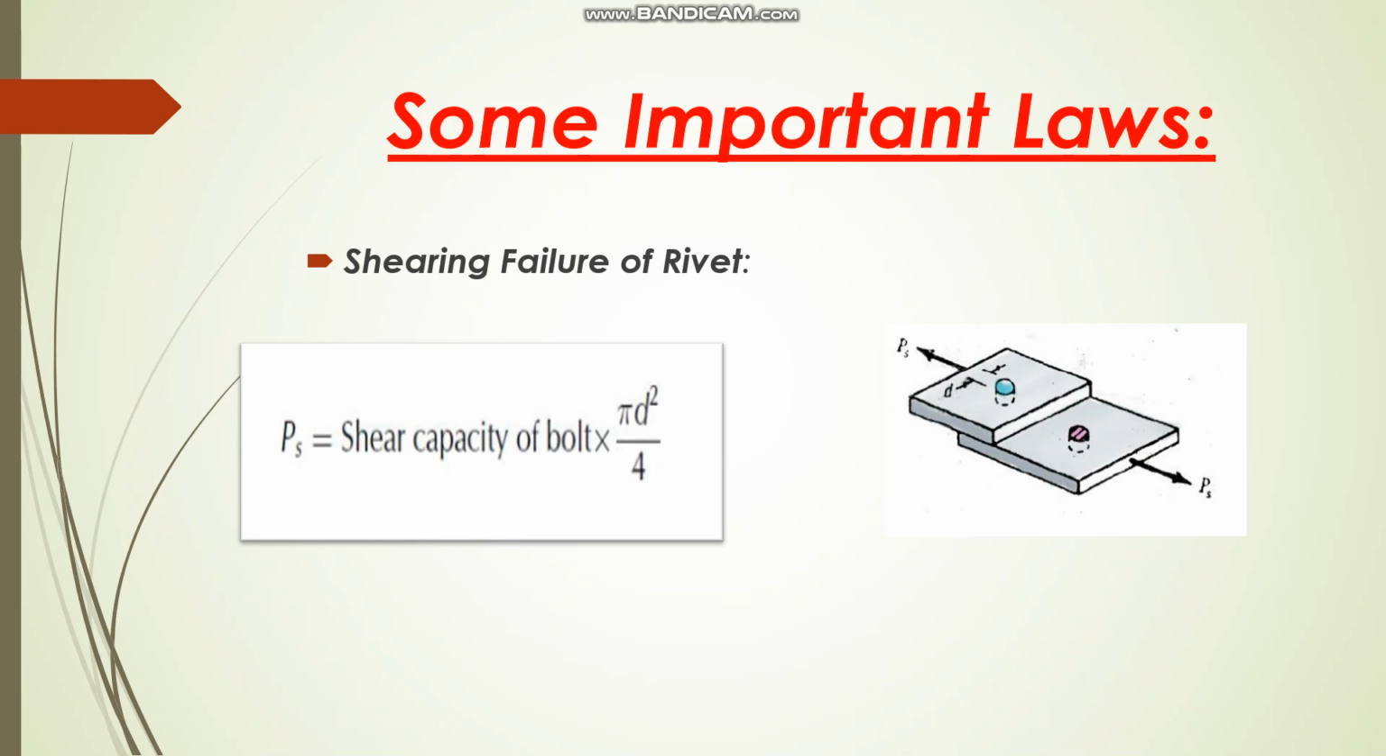Now we will discuss some important laws about rivet and bolt. So first is shearing failure of rivet. Here the slide shows two single plates where both plates are connected by a rivet. But the thing that happens here is failure of rivet. So shearing failure of rivet is equal to shear capacity of bolt into pi d square divided by 4.